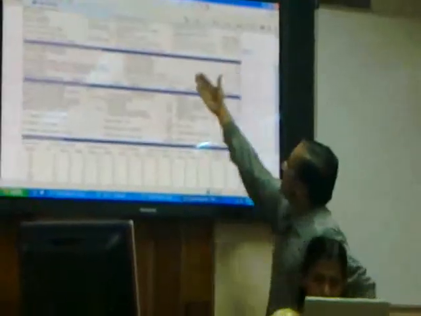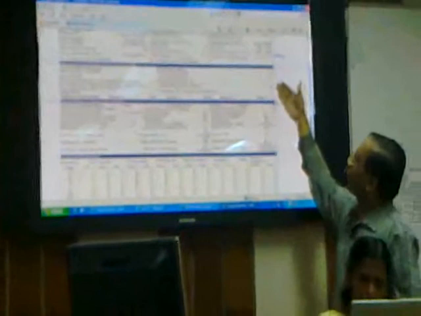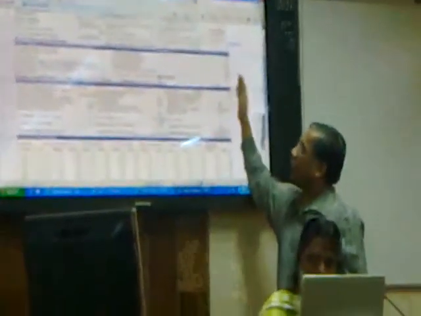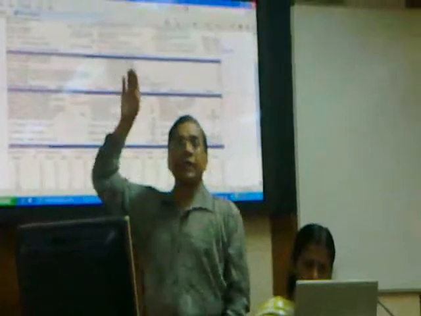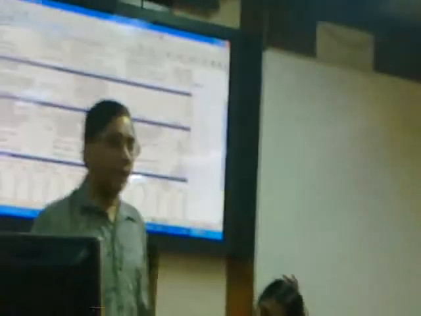Then teachers: how many of them are male, how many are female, whether there is non-teaching staff in the school or not, what is the educational qualification, graduate and above, whether the school has a headmaster or not, and whether the school has teachers with professional qualification or not. So this is information about the teaching and non-teaching staff available in the school.